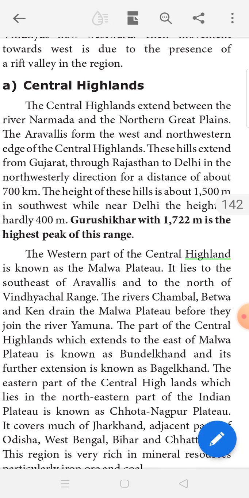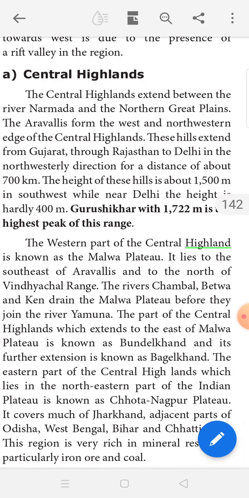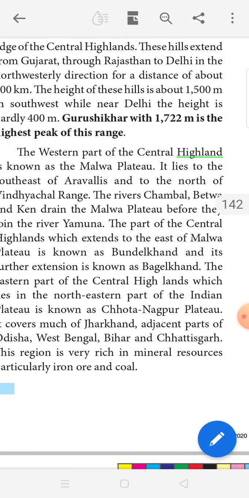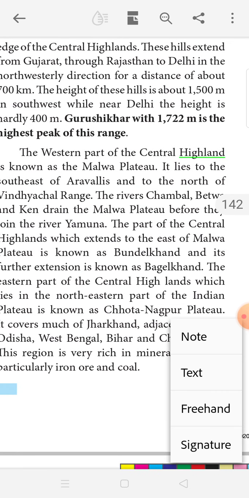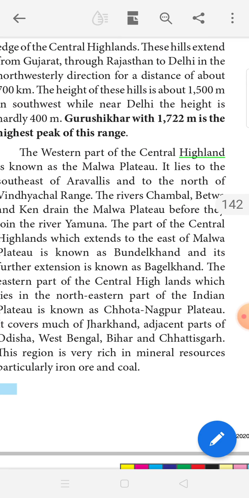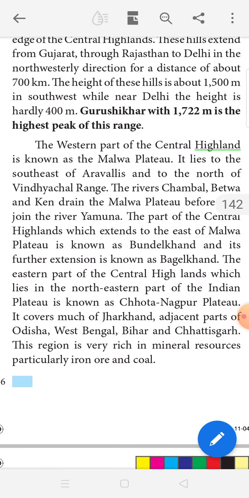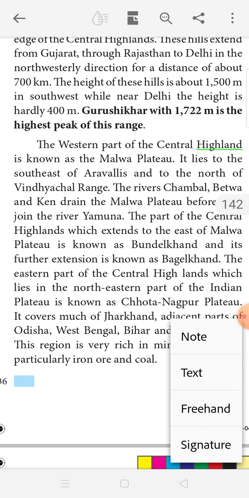The western part of the Central Highlands is known as the Malwa Plateau. You already know it from the map. It lies to the southeast of Aravallis and to the north of the Vindhyachal range.